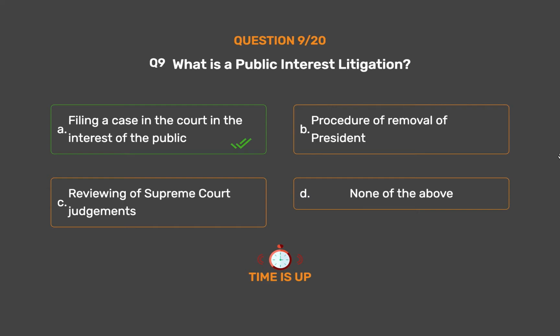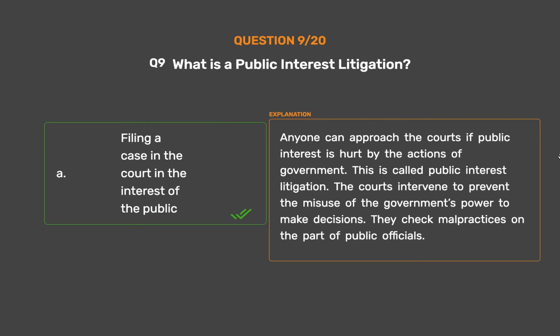Filing a case in the court in the interest of the public. Anyone can approach the courts if public interest is hurt by the actions of government. This is called public interest litigation. The courts intervene to prevent the misuse of the government's power to make decisions. They check malpractices on the part of public officials.